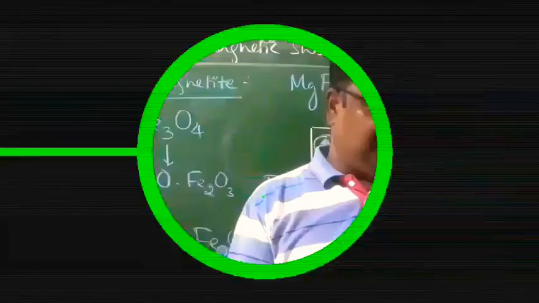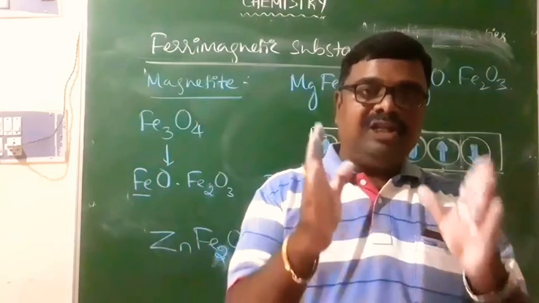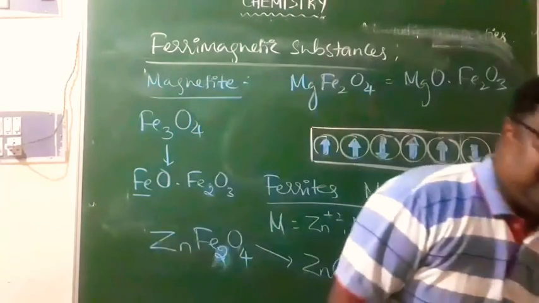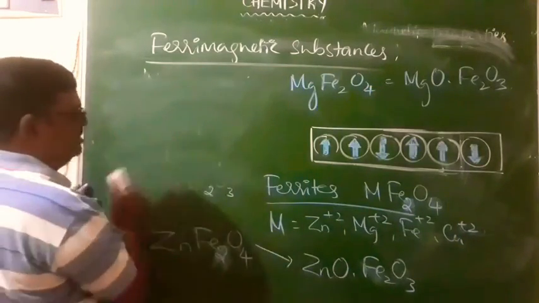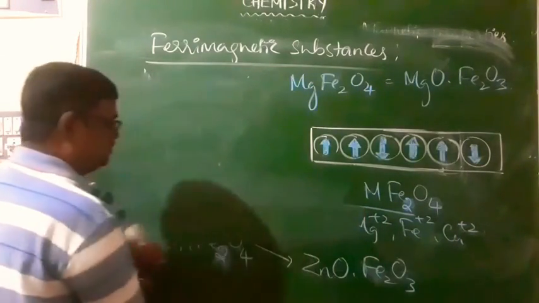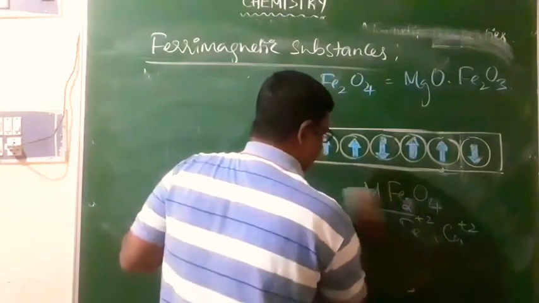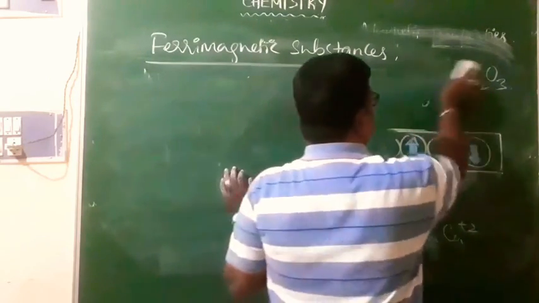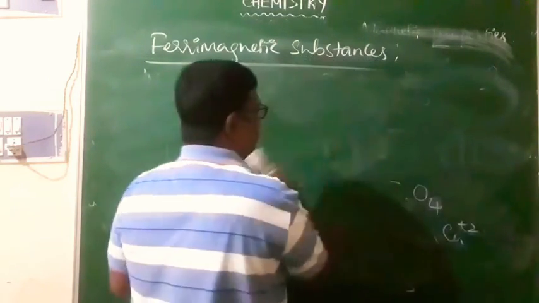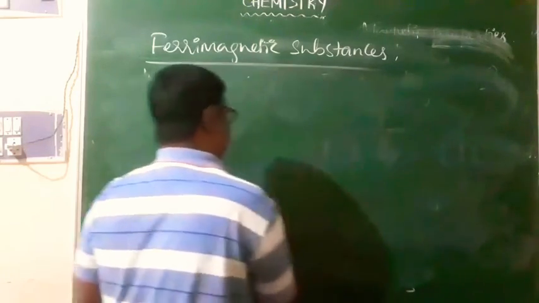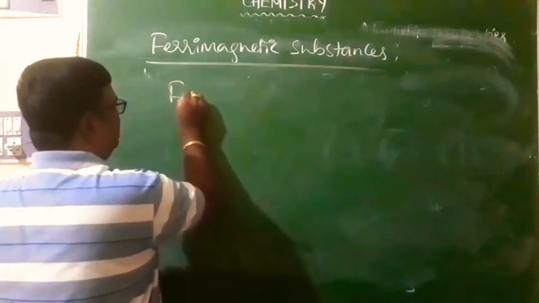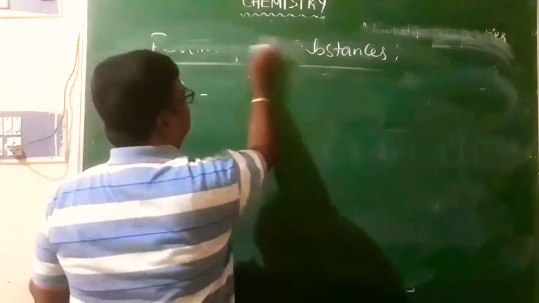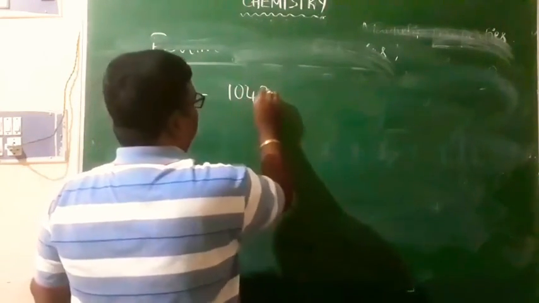Apart from the magnetic properties, here we have one small term that is called Curie temperature. Curie temperature is the temperature at which a ferromagnetic substance becomes paramagnetic, and that is called Curie temperature. As far as iron is concerned, the Curie temperature for iron is 1043 kelvins.